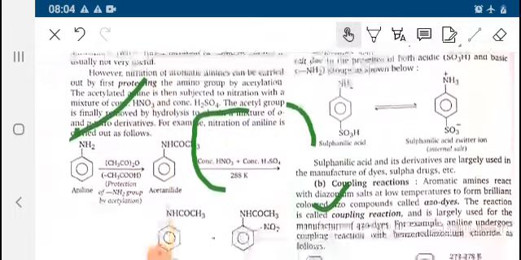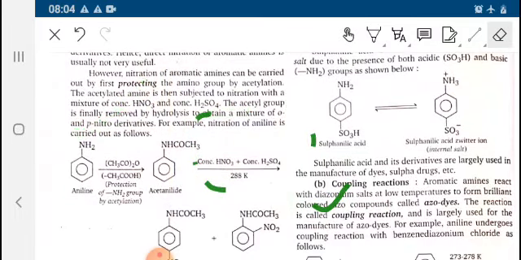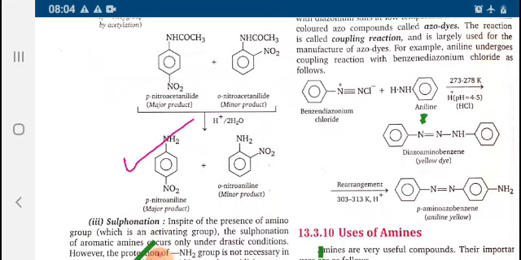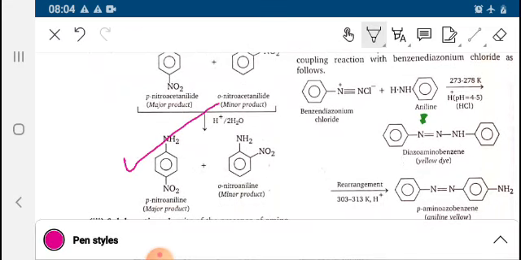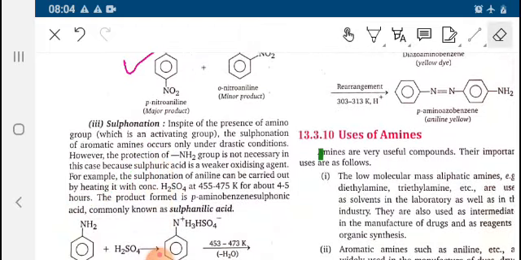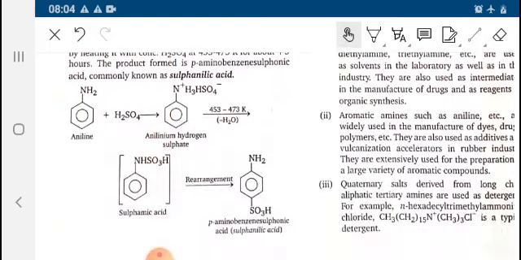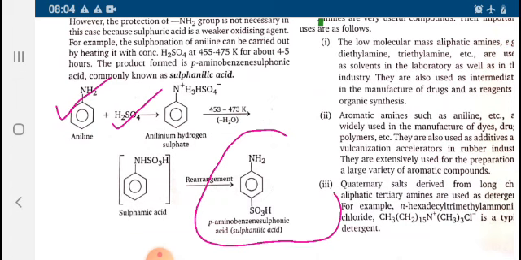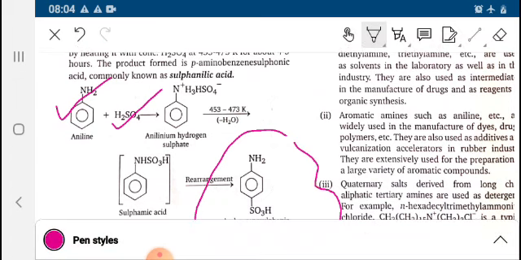Halogenation and nitration are the reactions. Similarly, aniline undergoes nitration, forming para and ortho nitroaniline. Similarly, there is the sulfonation process. In sulfonation, aniline reacts with sulfuric acid to form para amino benzene sulfonic acid.